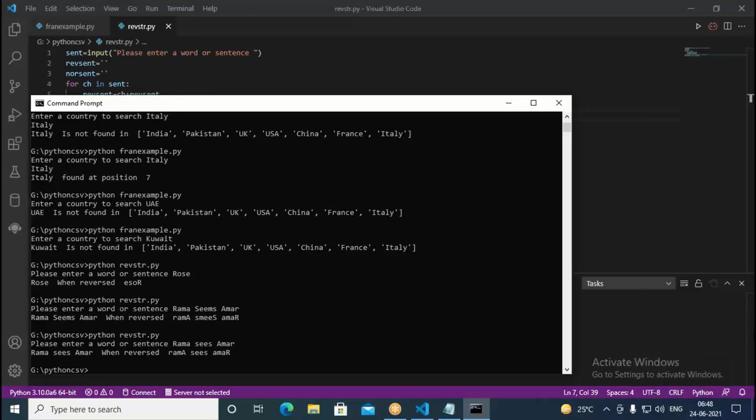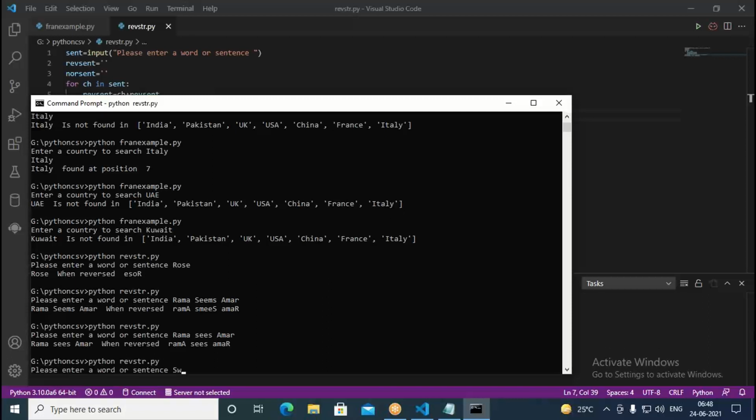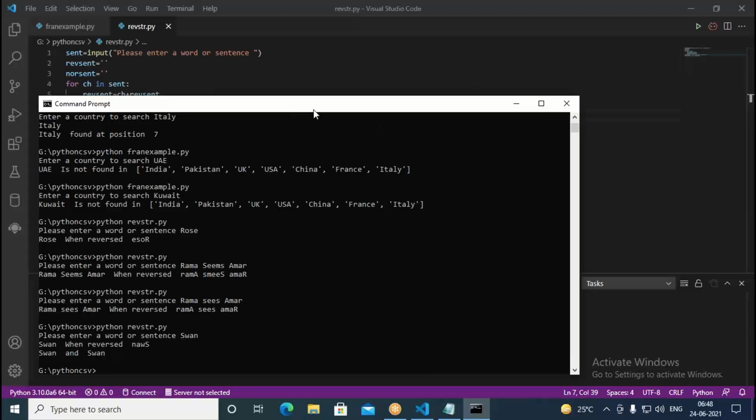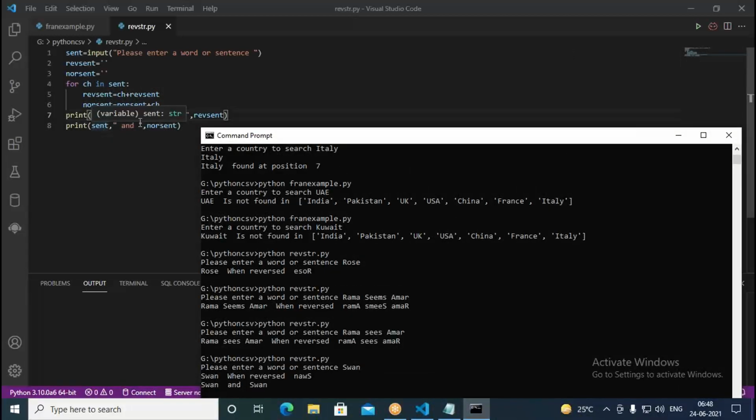Now let us enter. So this is something like I enter a word called swan. So with the first one it reverses. With the second one it's going to be same swan. See, swan then when reversed it is NAWS. But swan and swan the second one is, because it's not reversing here. As soon as it is retrieving a character, it is appending. So it is going to be next character. Here also it's next character.